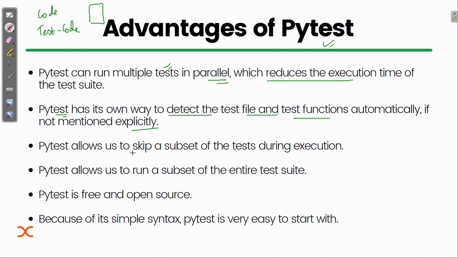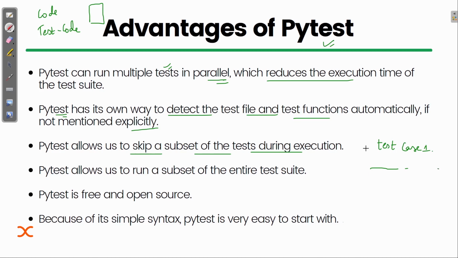Now, PyTest allows us to skip a subset of the tests during execution. That means suppose I'm having some problem in test case 1, some error there, like a runtime error or time limit exceeded error.